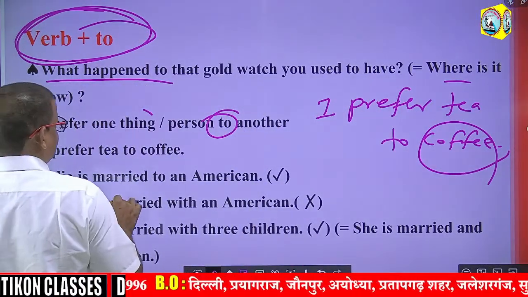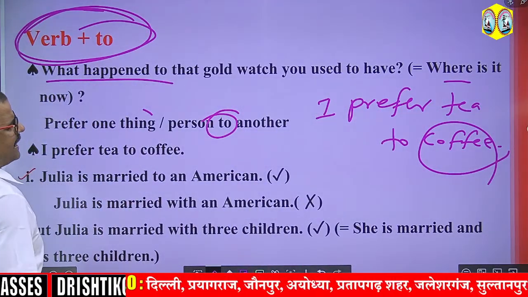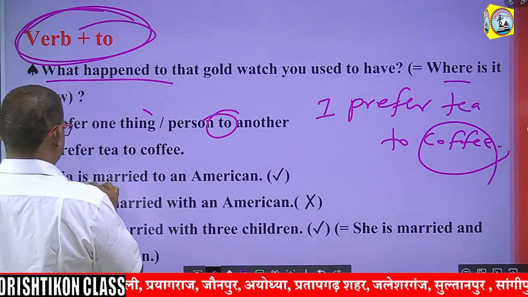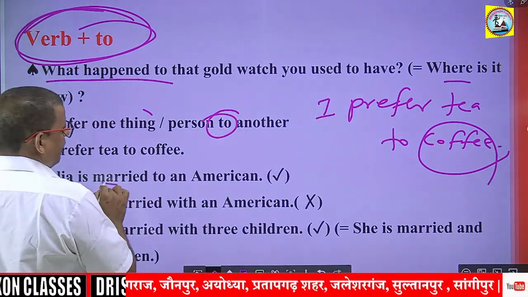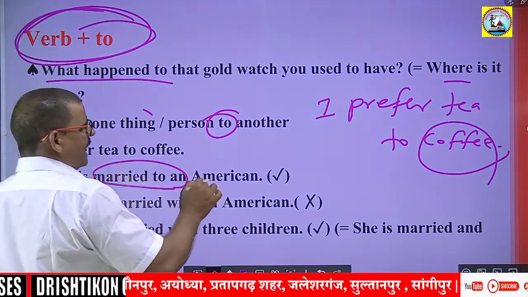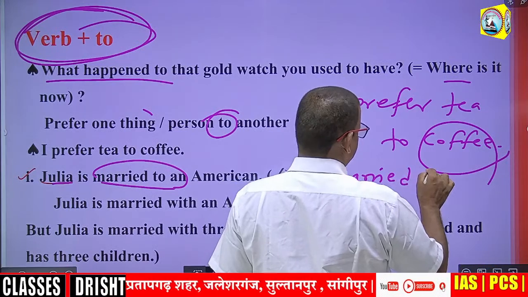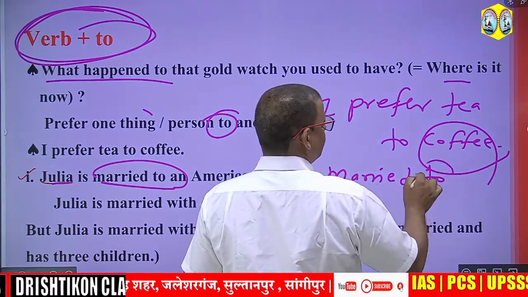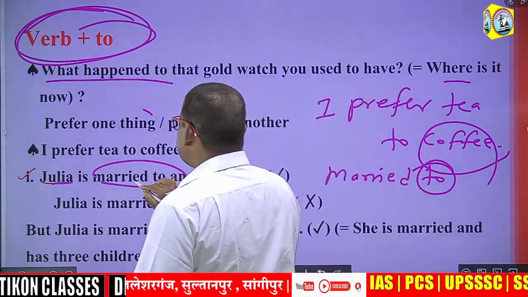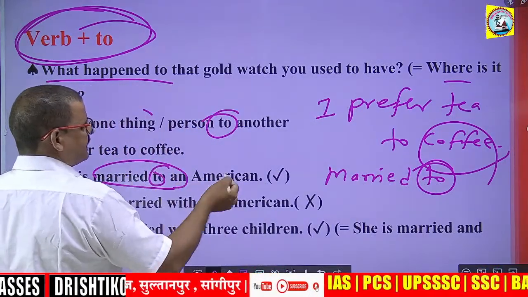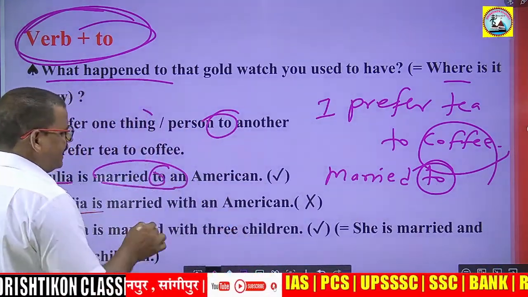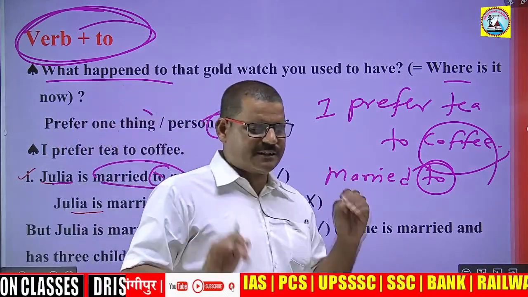See this beautiful example. Julia is married to an American. So married takes the preposition to. Married to. Right. This is correct. But when you say Julia is married with an American, that is wrong.